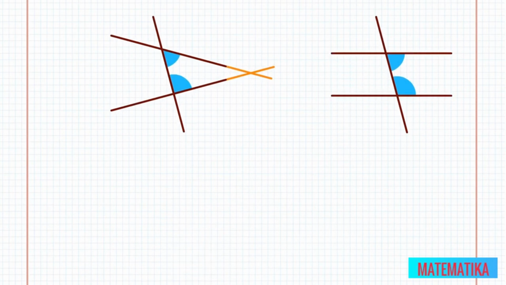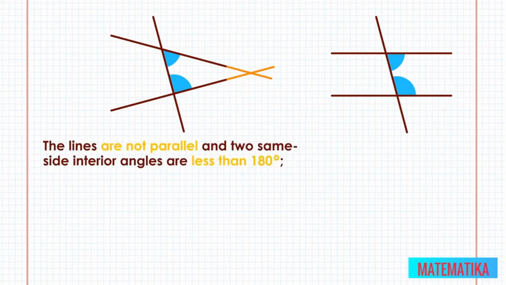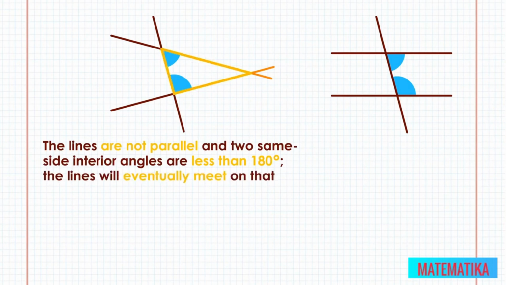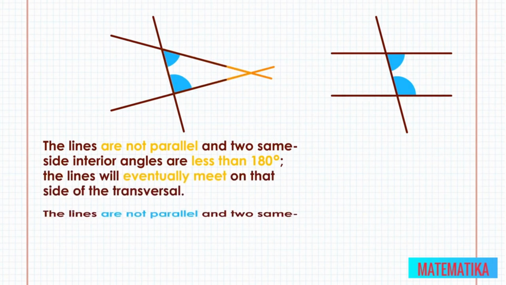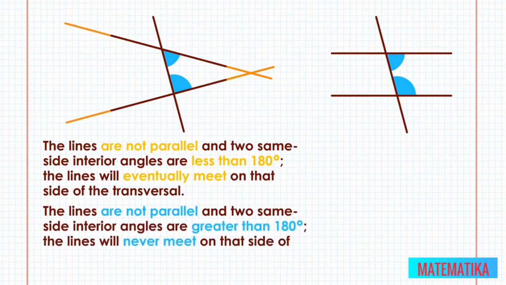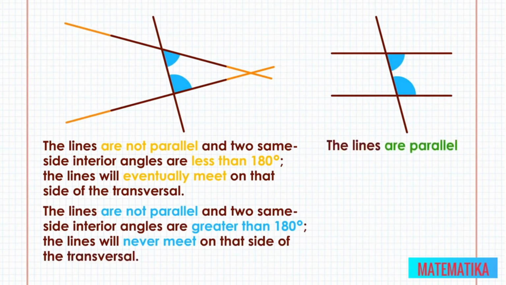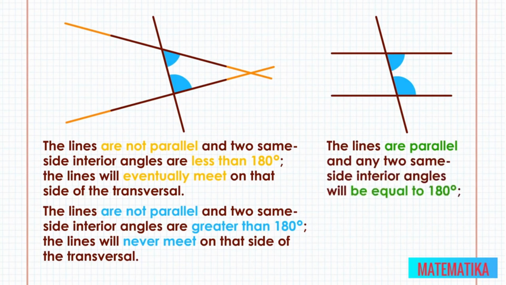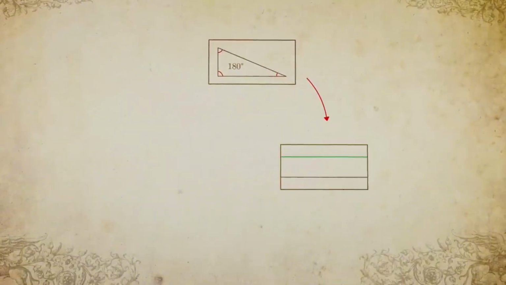Euclid's parallel postulate allows that transversal to create many different angles as it cuts across the 2 lines. But it all boils down to only 3 possibilities. The lines are not parallel, and 2 same-side interior angles are less than 180 degrees. The lines will eventually meet on that side of the transversal, as shown there. The lines are not parallel, and 2 same-side interior angles are greater than 180 degrees. The lines will never meet on that side of the transversal. The lines are parallel, and any 2 same-side interior angles will be equal to 180 degrees. The lines will never meet as long as the 2 interior angles on the same side of the transversal are not less than 180 degrees.